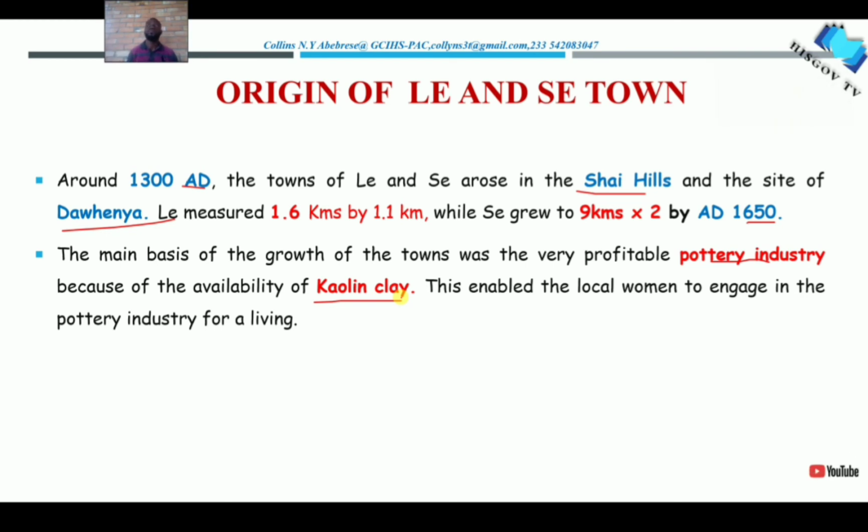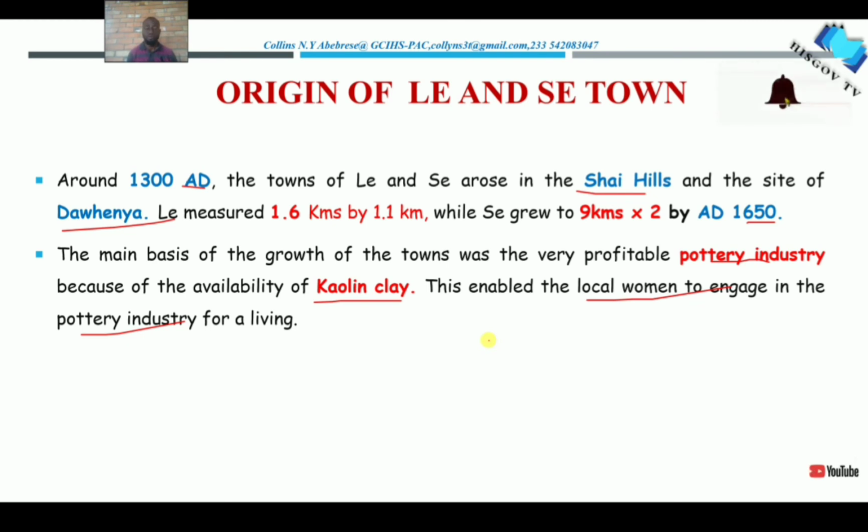Because of the existence of this commodity in this area, the people who lived in Say and Lay were able to make pottery. This enabled the local women to engage in the pottery industry for a living, and most of the people involved in this industry were women.